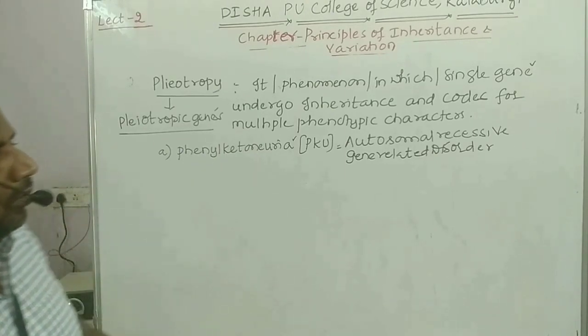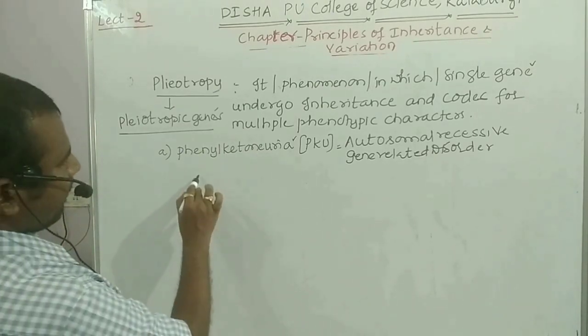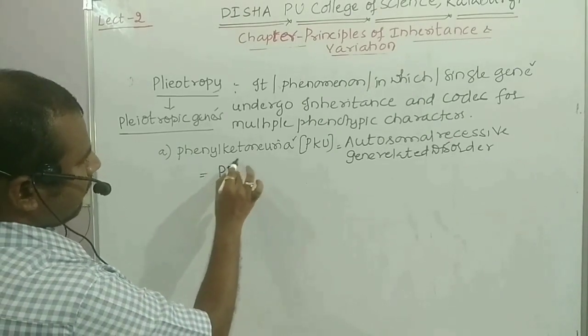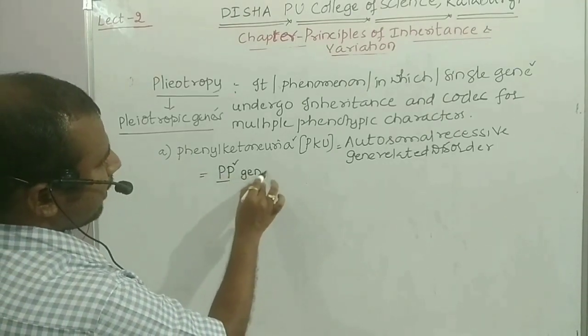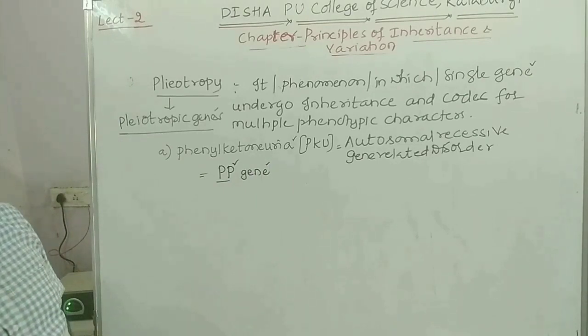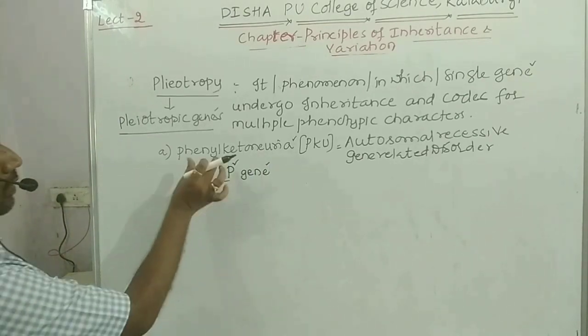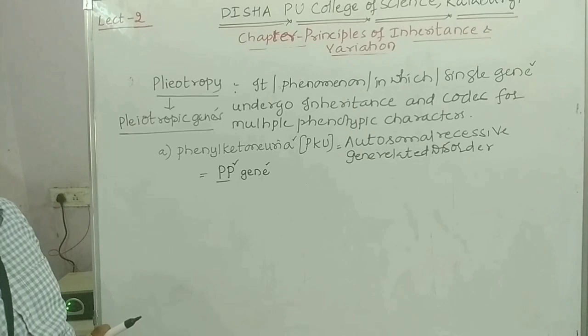Okay, now which gene is it? The name of the gene is PP gene. So when this PP gene gets defective, then the individual will suffer with phenylketonuria.